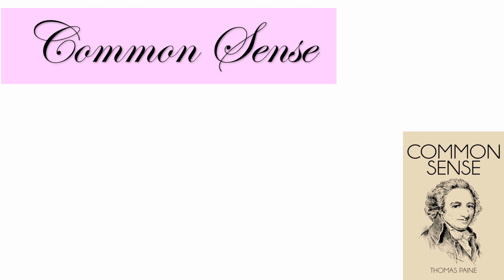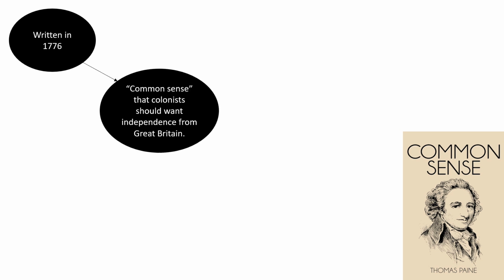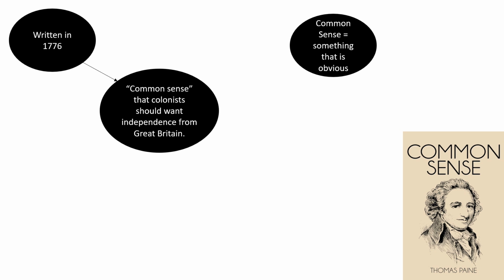Common Sense is the most modern document we'll be talking about today. Common Sense was a piece written by Thomas Paine in 1776, the same year the Revolutionary War was happening and the Declaration of Independence was written. Paine's ideas were simple. It was common sense for the colonists to want to gain independence from Great Britain. Common sense is a phrase that means something that is obvious. Common Sense inspired many colonists to join the cause of independence.